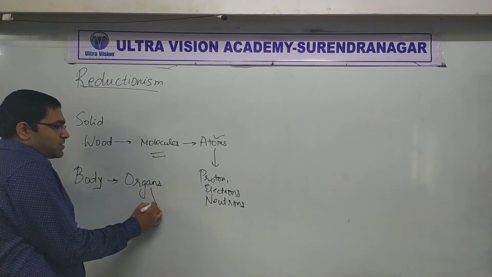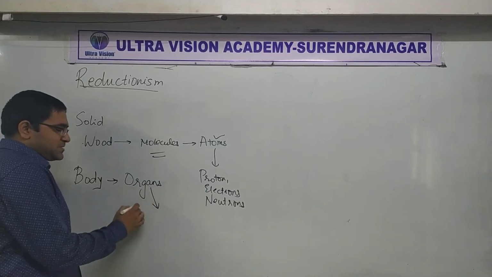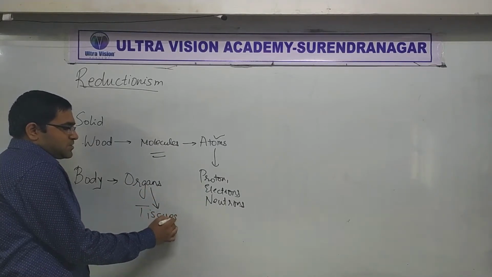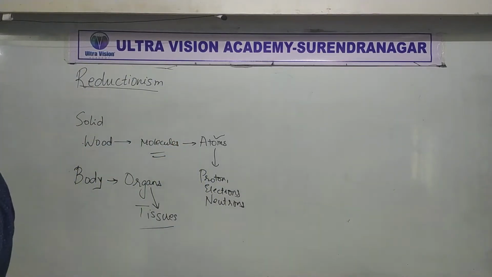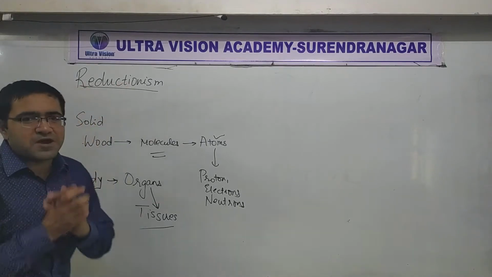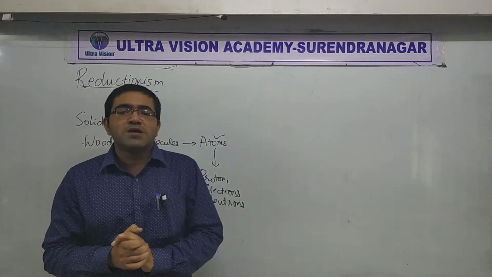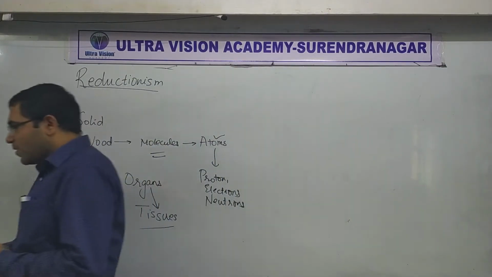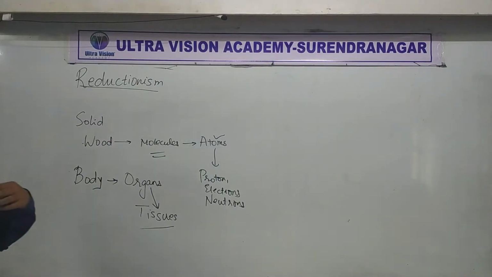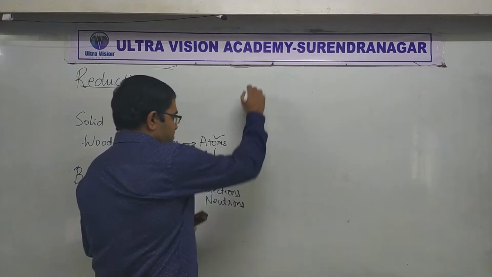Further, to understand how organs act or what their properties are, you have to look at the tissues from which organs are made, and so on and so forth. Clear? Is this clear? So this is what reductionism is. Reductionism is not just in physics, mind you. It is a common idea in all the branches of science. Okay, the next thing that we are going to talk about is unification.